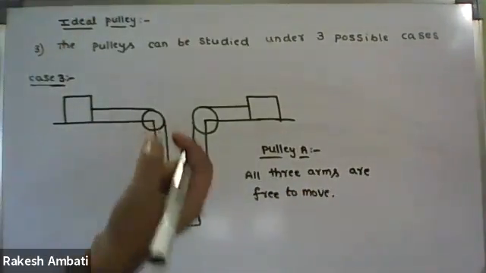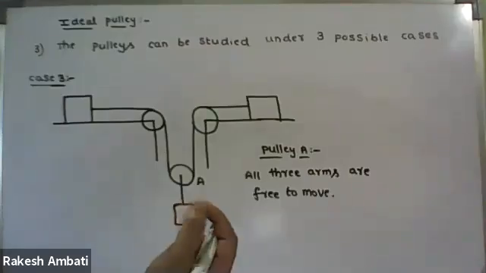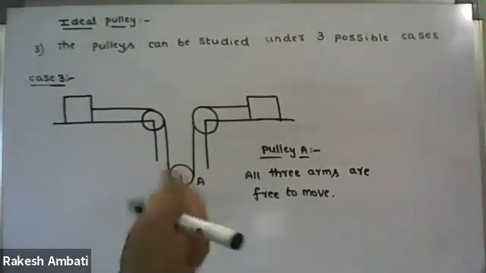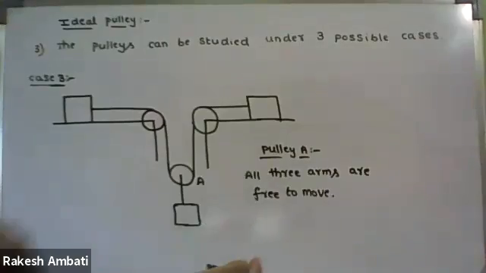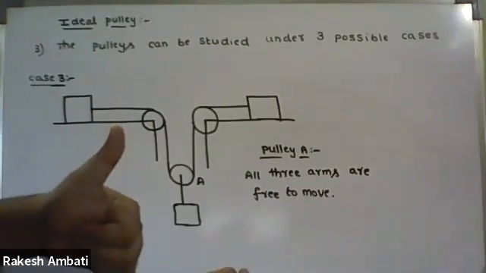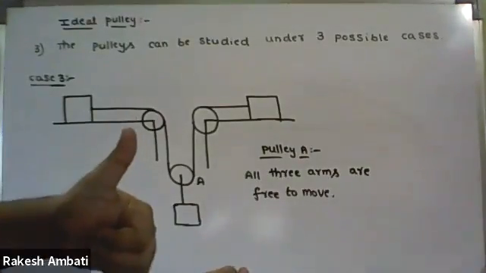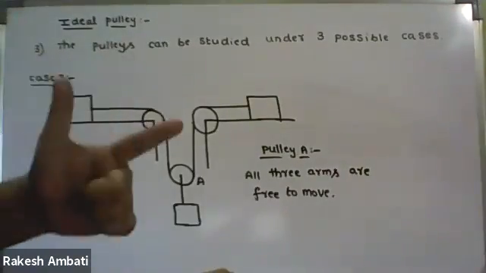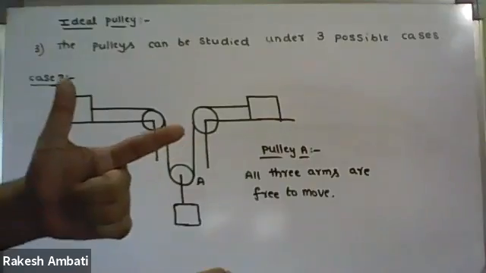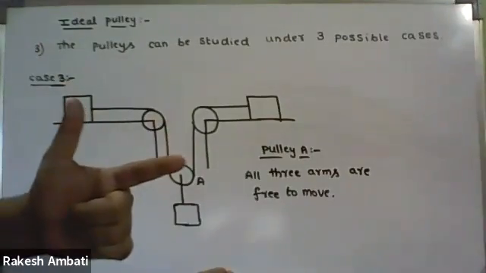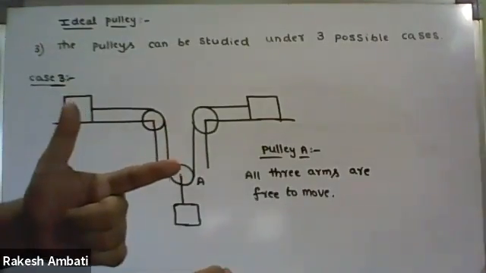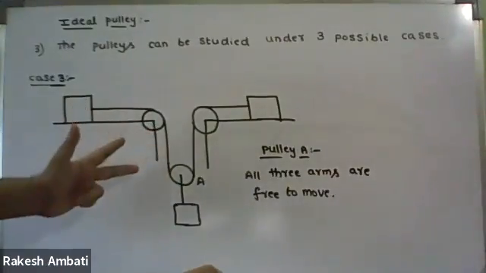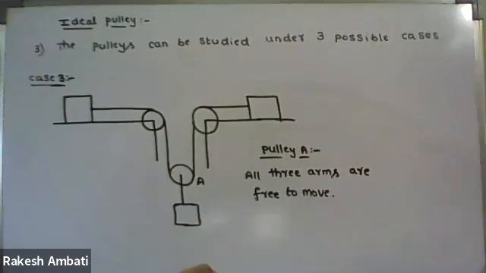Therefore, the motion of the pulley can be studied in three cases. Refer to the first case: the central arm is fixed and the side arms are free to move. In the second case, the central arm is free to move, one side arm is fixed, and the second side arm is free to move. In the third case, all three arms are free to move.